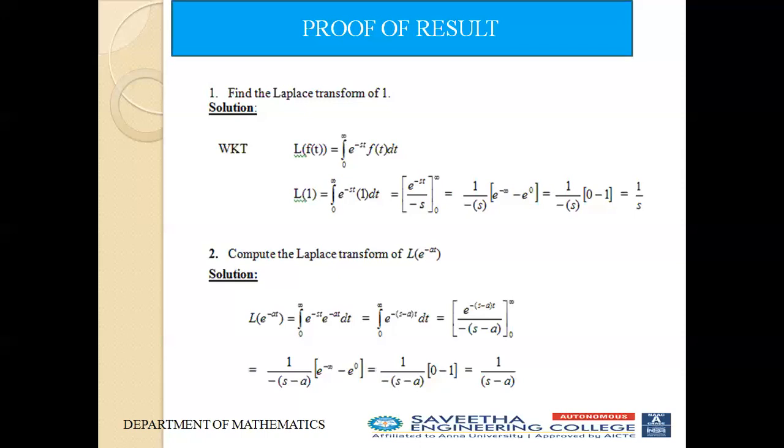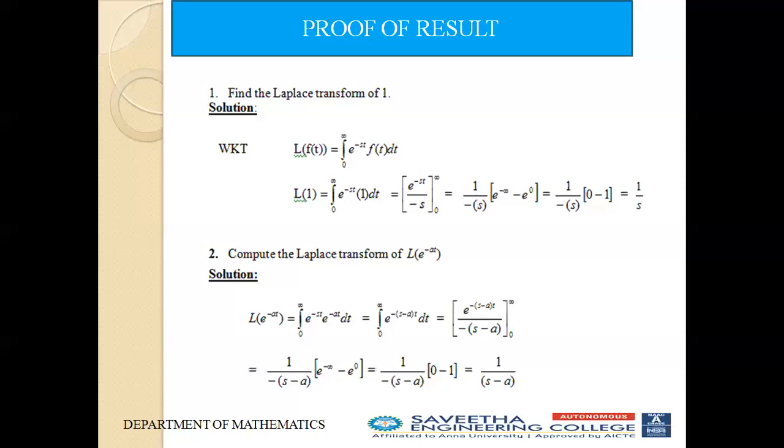We take 1 by minus s as a common term and apply the upper limit e power minus infinity minus the lower limit e power 0. We know the value of e power minus infinity is 0 and e power 0 is 1. Therefore, this minus of minus becomes a plus. We are getting 1 by s.